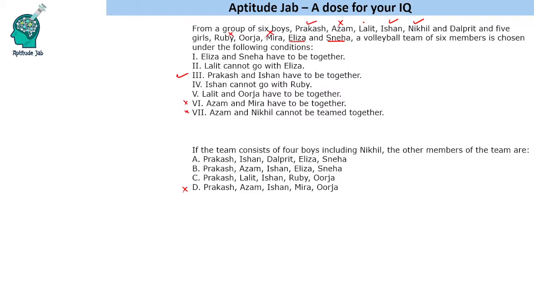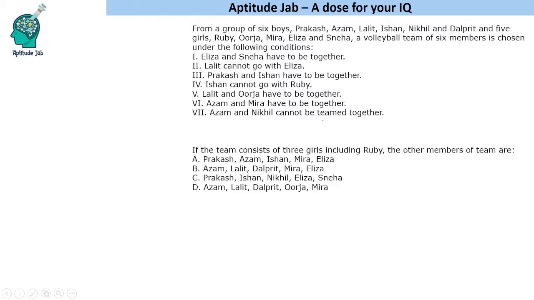So if I pick Lalit, only Urja can be the only girl, but we have to select 4 boys and 2 girls, right? So I will not select Lalit. Hence we will select Dalpreet. So the fourth boy will be Dalpreet, and if we select Dalpreet, then who are the girls that can go? So we will see the boys, right? Prakash, Ishan, Nikhil and Dalpreet. Prakash, Ishan and Dalpreet are present in this option. Okay, so this will be the answer.